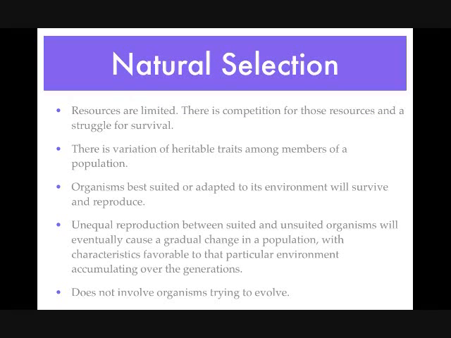Natural selection, a theory given by Charles Darwin, states that resources are limited. There is competition for those resources and a struggle for survival. There is a variation of heritable traits among members of a population. Organisms best suited or adapted to their environment will survive and reproduce. Unequal reproduction between suited and unsuited organisms will eventually cause a gradual change in a population, with characteristics favorable to that particular environment accumulating over the generations. And finally, it does not involve organisms trying to evolve.